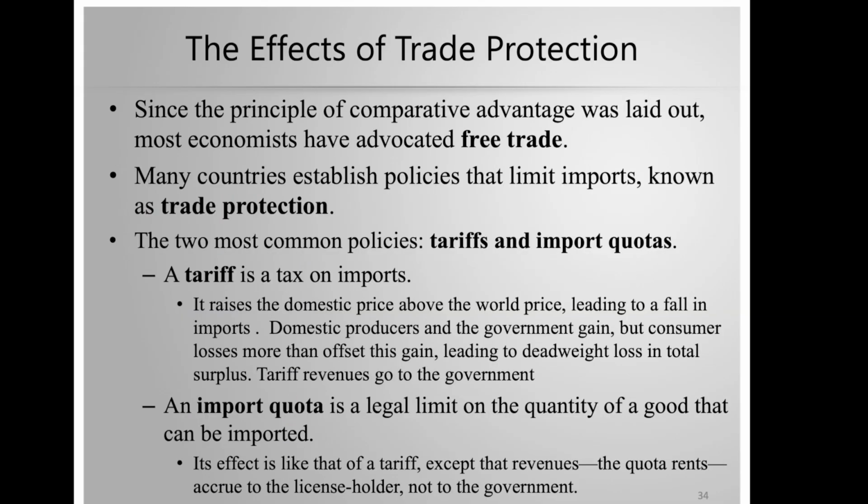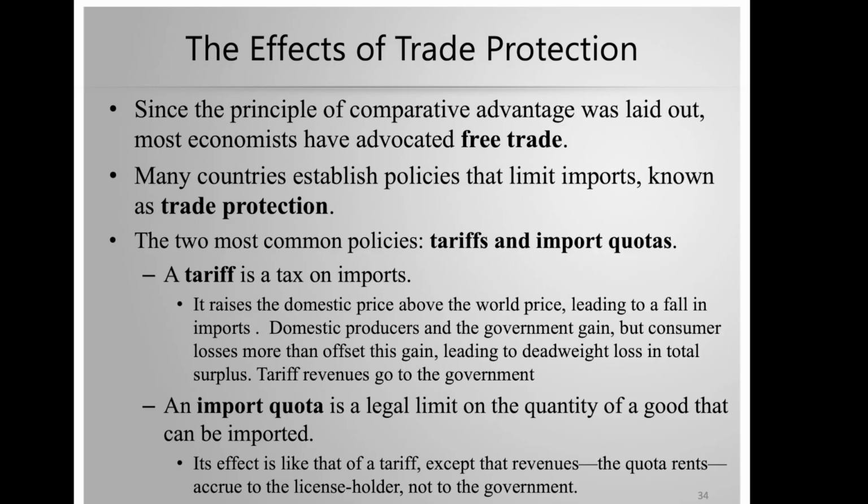Of course, this model that we just went over means that the economy is open and so the country can trade as it wishes. However, a lot of countries have trade protection. Many countries establish policies that limit imports. And the most common policies include tariffs and import quotas.